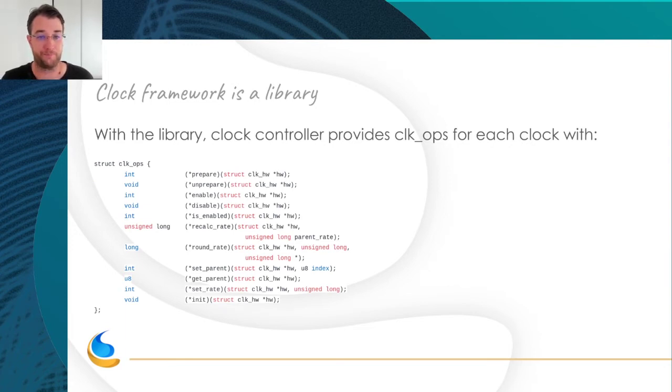So with the library, you need to provide some clock ops. It's the base of the clock control drivers. For each clock of your system, you will provide some, not all, of the callbacks. For example, prepare and unprepare are mandatory. For example, init is mandatory. But not all clocks can handle all the functions. For example, only gates can enable, disable, and so on.